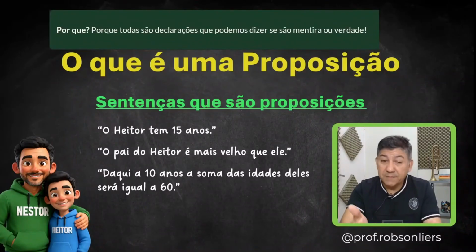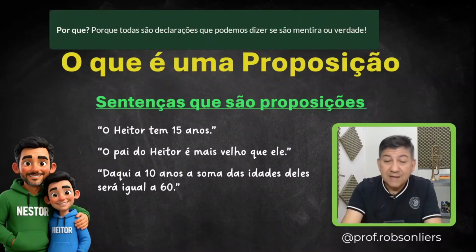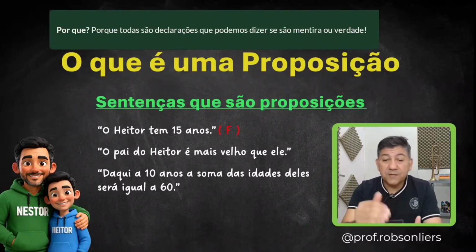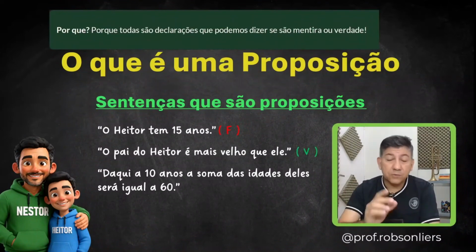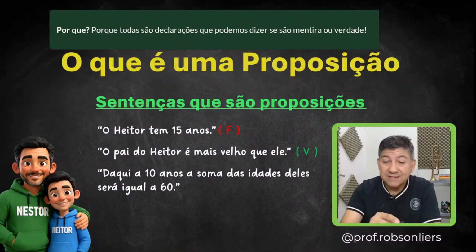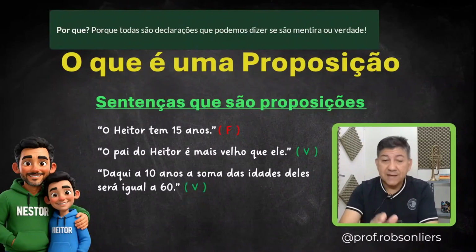Well, the first sentence, for example, Hathor is 10 years old, for example, this sentence is a false sentence. So we're going to represent it with F for false, okay? Second example here, Hathor's father is older than him. Is that true? Yeah, if we're sure that's true. So this is a true sentence. We represent it with a T, okay? T for true. In the third example, in 10 years, the sum of their ages will be equal to 60 years. Well, this sentence could be true or it could be false. If it's a true sentence, we'll represent it with T. If it's false, if it's a lie, we'll represent it with F, which is how we represent it in the truth table, all right?